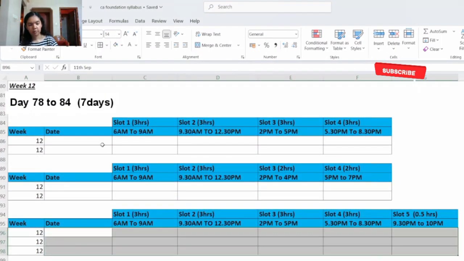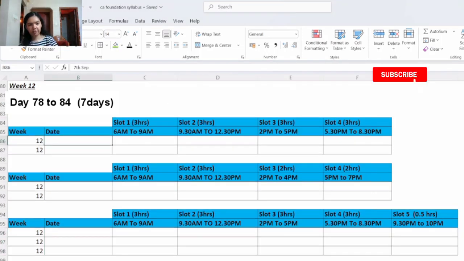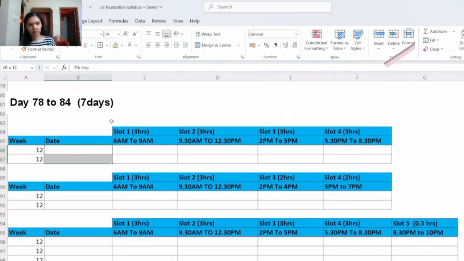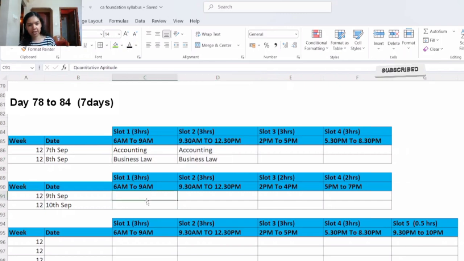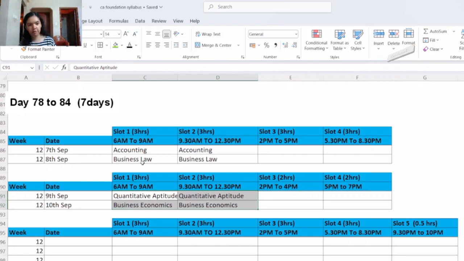Now we will see week number 12, that is day 78 to day 84. So here on 7th and 8th September and 9th and 10th September, on these 4 days we have 4 study slots. Here in slot 1 and slot 2 you will be revising each of the subject. That is on 7th you will revise accounting, on 8th you will revise business law, on 9th you will revise quantitative aptitude and on 10th you will revise business economics.